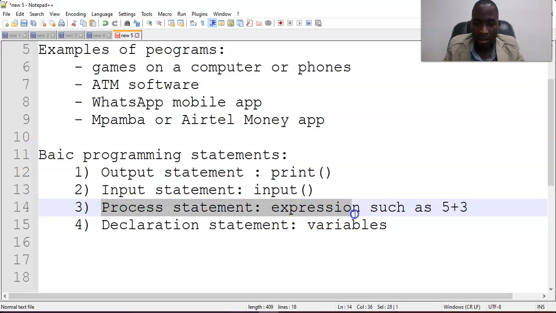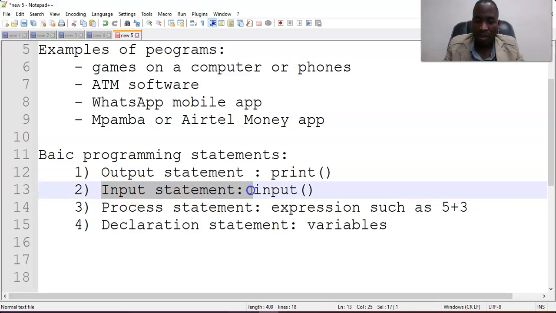Process statement, computing any expression that we can have. So expressions can be arithmetic such as this one, and we're going to be using the CPU to do that computation. Input statement, asking or getting information from users, and we're going to be using the input statement, which will be waiting for the response from the keyboard.